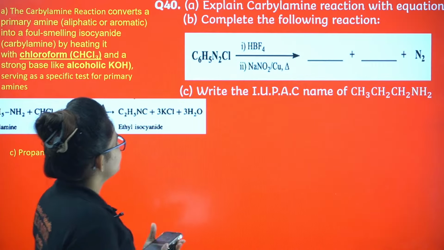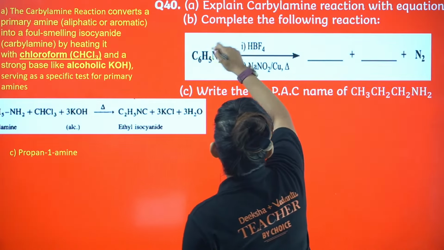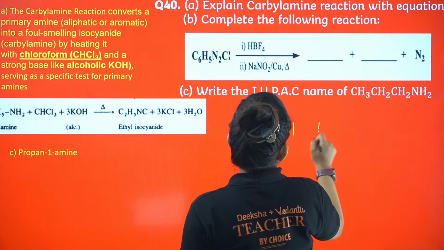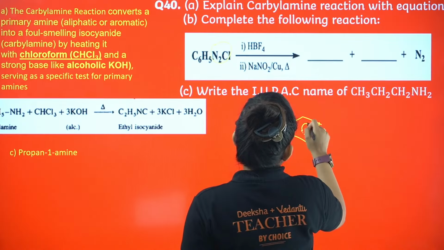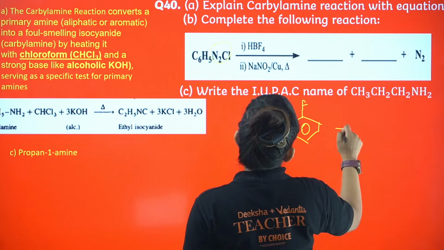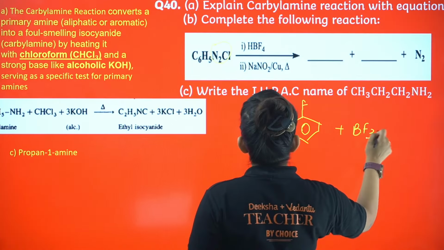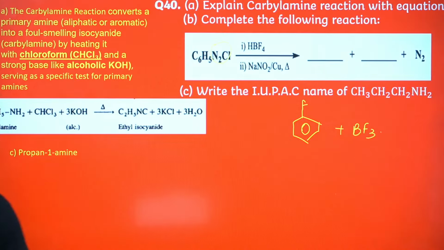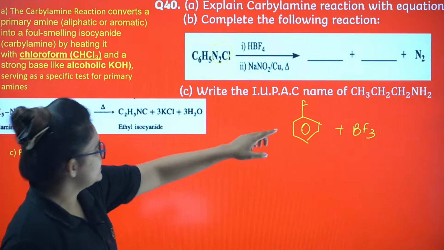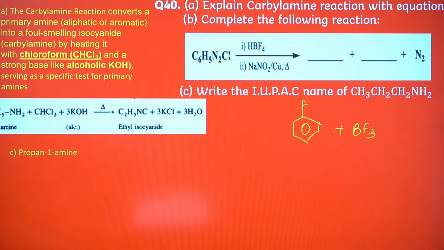For this case, definitely this N2Cl will be gone. I'm writing here. Okay, you will end up with a fluorine here, along with that you will get BF3, right? I guess it's clear. Okay, let's proceed. The IUPAC name of this is also given: propan-1-amine.